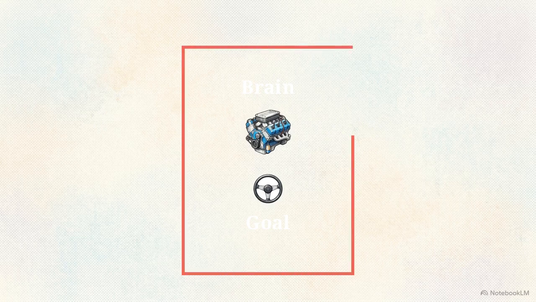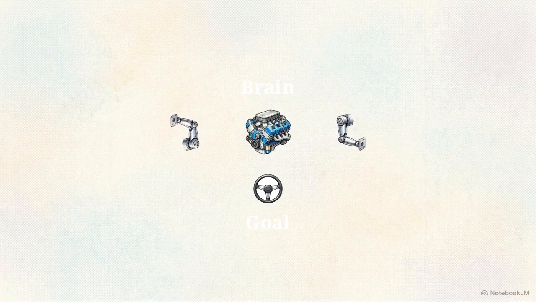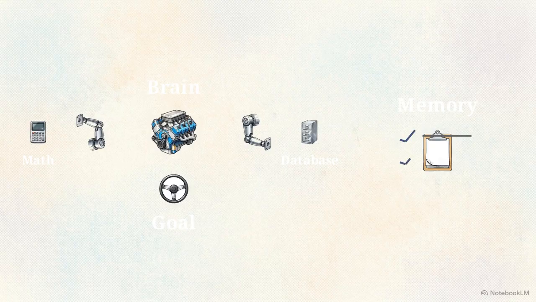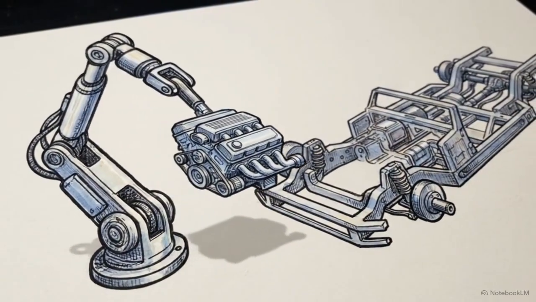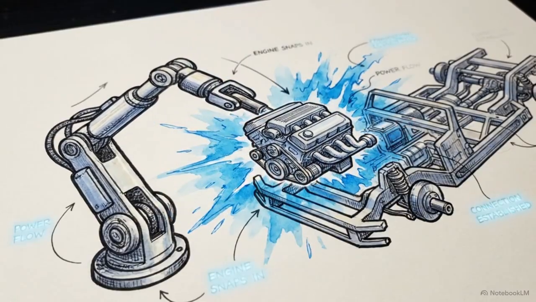An engine and a steering wheel provide power and direction, but the system still cannot interact with the world outside itself. To fix that, we add tools. These are the hands of the agent, giving it the ability to reach outside its own software. Now the AI can use a calculator for math, search for recent events, or query a live database. The final piece is memory. Without a clipboard to track its own steps, the agent would instantly forget the information it just found. When you combine raw reasoning, a clear goal, external tools, and memory, you finally have a fully autonomous machine.